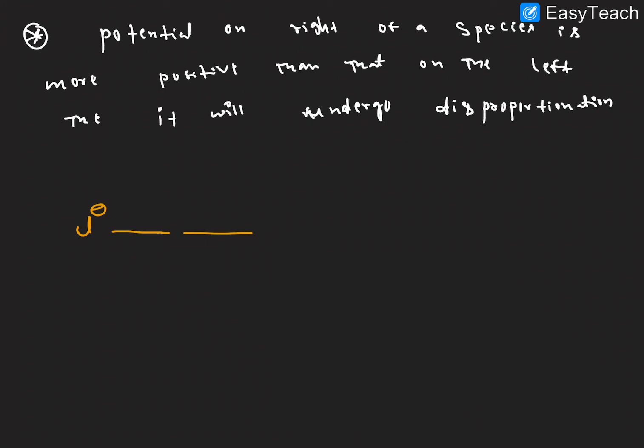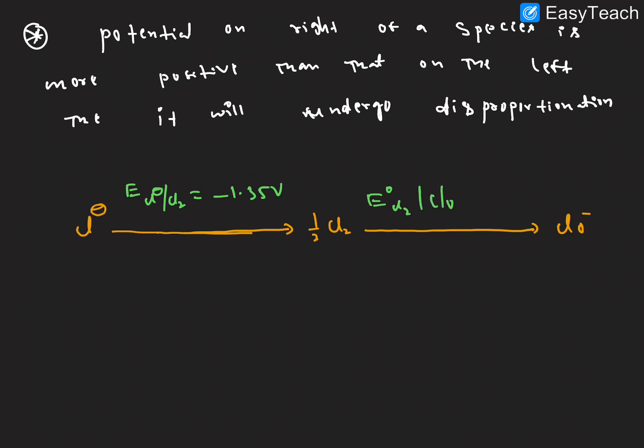It's very clear. Cl minus is there. Cl minus is converted into Cl2 gas, and Cl2 is converted in basic medium into ClO minus. The E0 value for Cl minus converted into Cl2, the reduction potential value here is minus 1.35 volts.